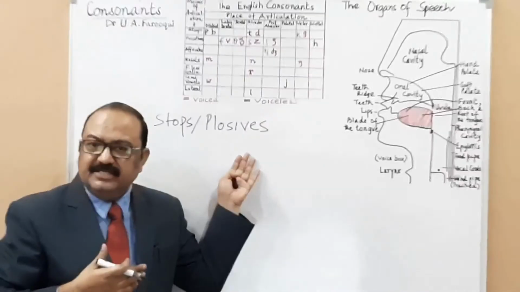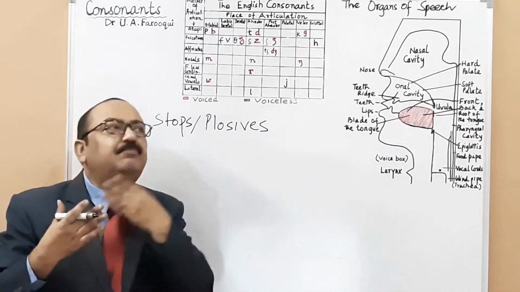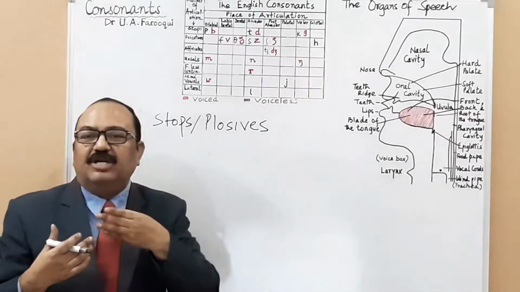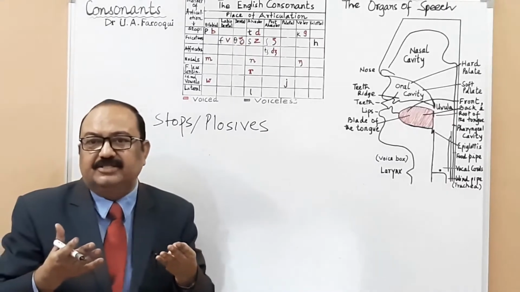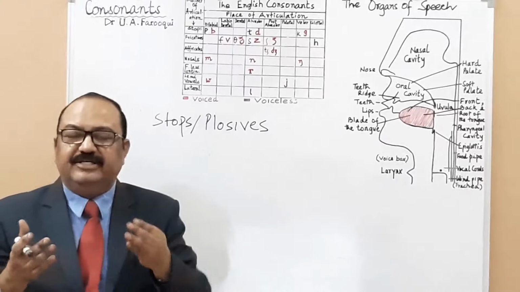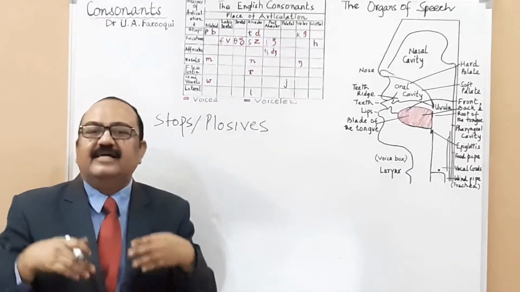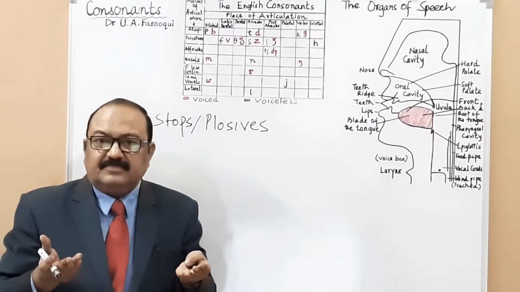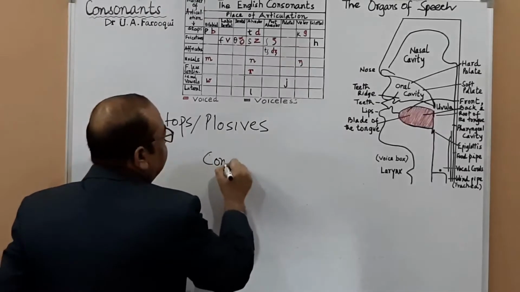Plosives are produced by stopping the flow of air at some point in the vocal tract, which involves a complete closure of the articulators, preventing the escape of the air, and then a sudden release of breath. So what do you write here?